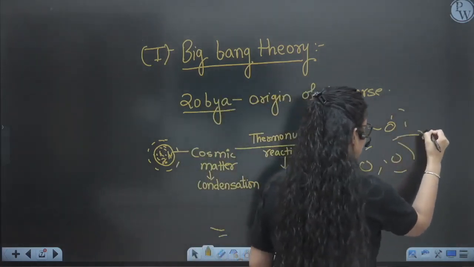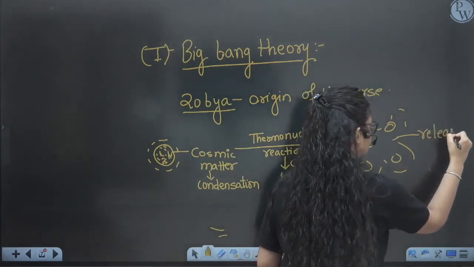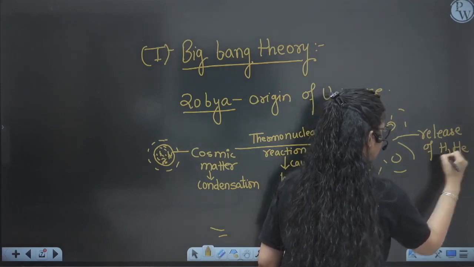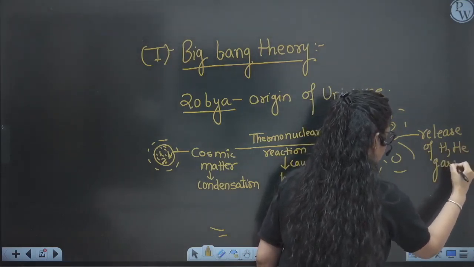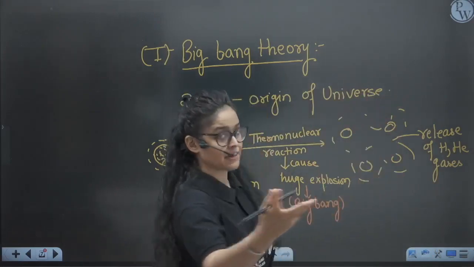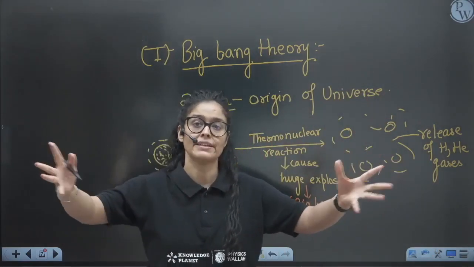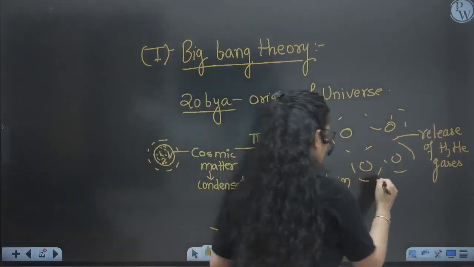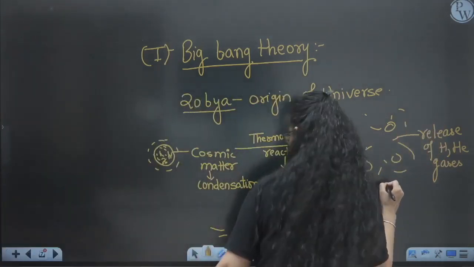So the release of gases, the release of hydrogen and helium gases, happened because of the explosion. And second, the universe expanded. Because of that huge explosion, the universe expanded, right? So yes, what happened? The universe expanded.